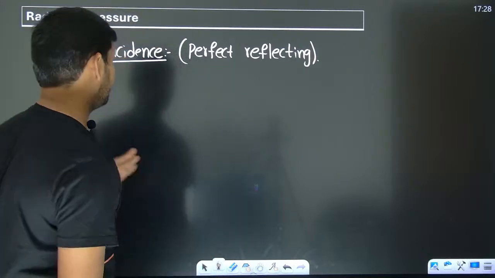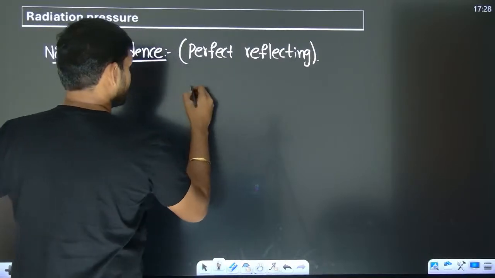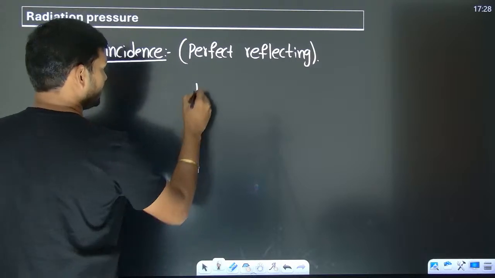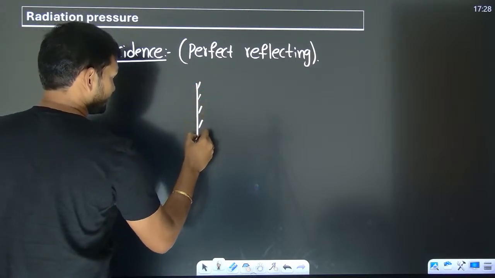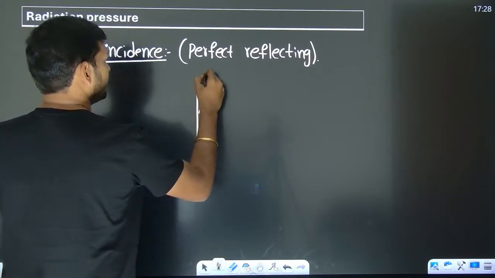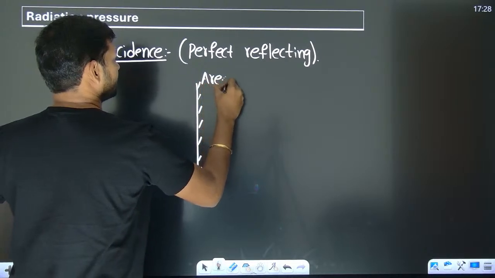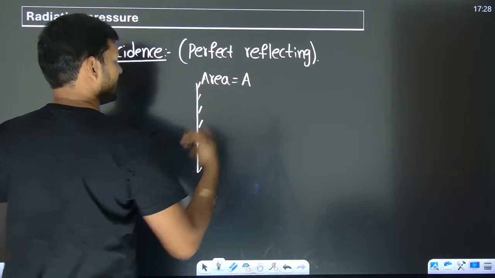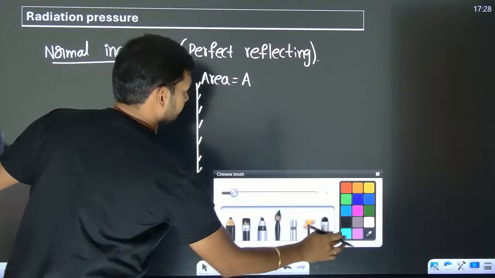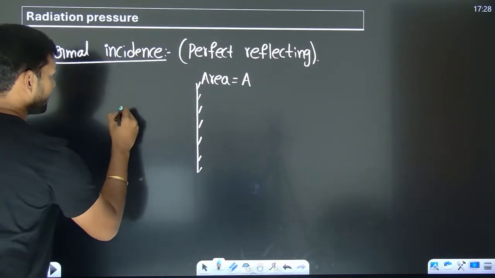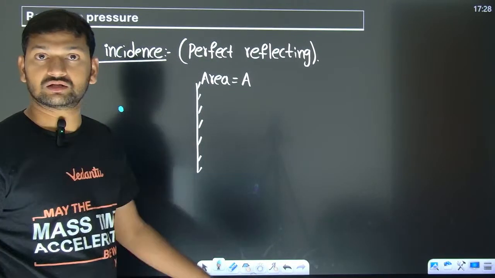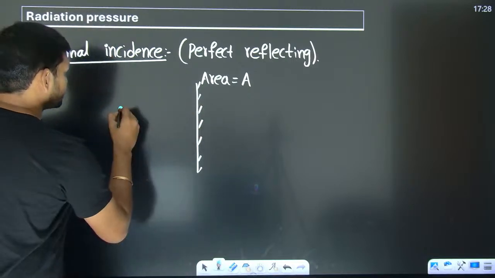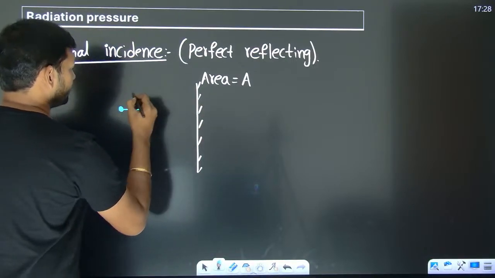Okay, fine. Now, let us take that the area we are talking about is this. And let us take that we have a photon which is going to be coming towards this wall. One photon. Let's take one photon at a time.